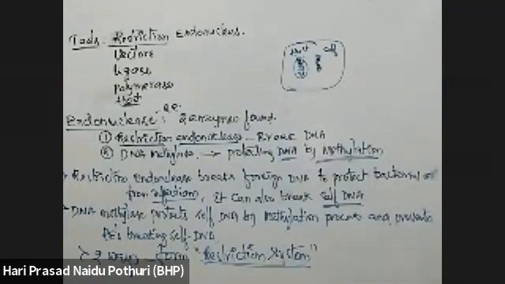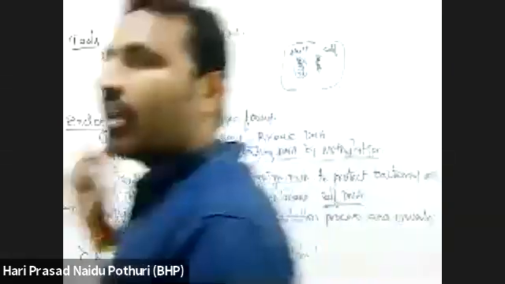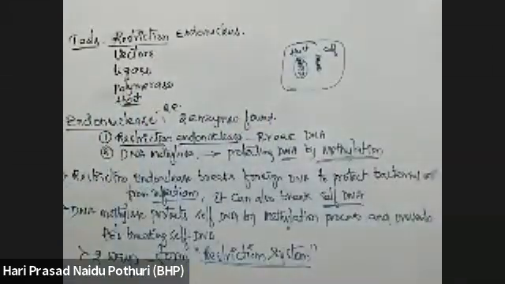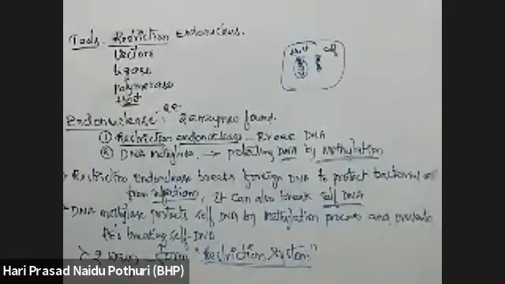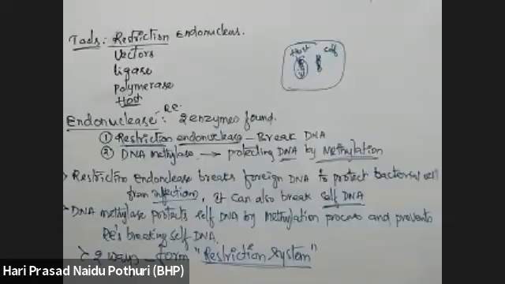Restricting the growth of pathogens or viruses in the bacteria. So when a virus is infecting bacteria and transferring its viral genome into the bacterial cell, whether the virus can grow in the bacterial cell or the growth is stopped is determined by these two processes. Understand what is the activity of DNA methylase and what is the activity of restriction endonuclease. Okay?